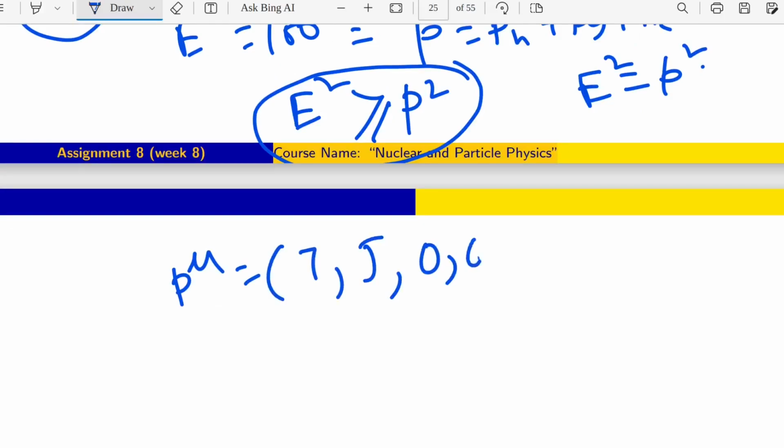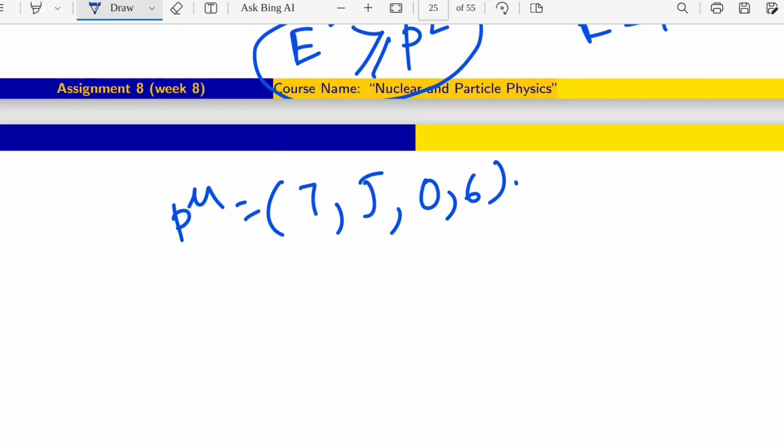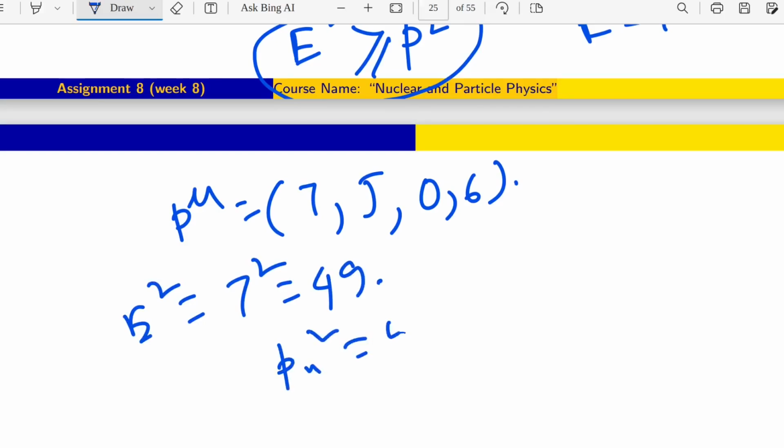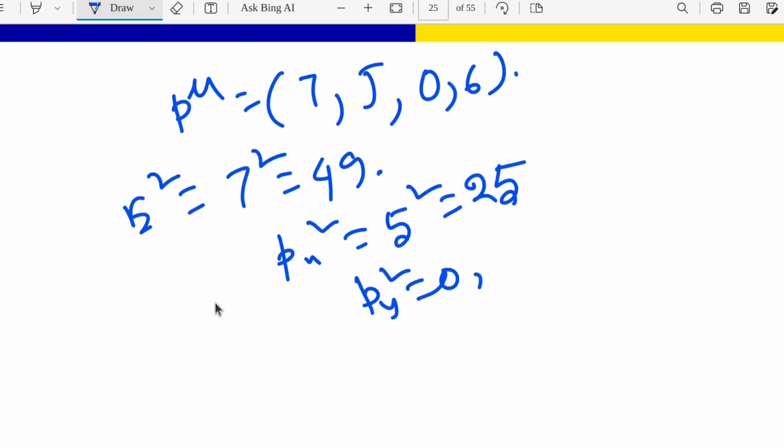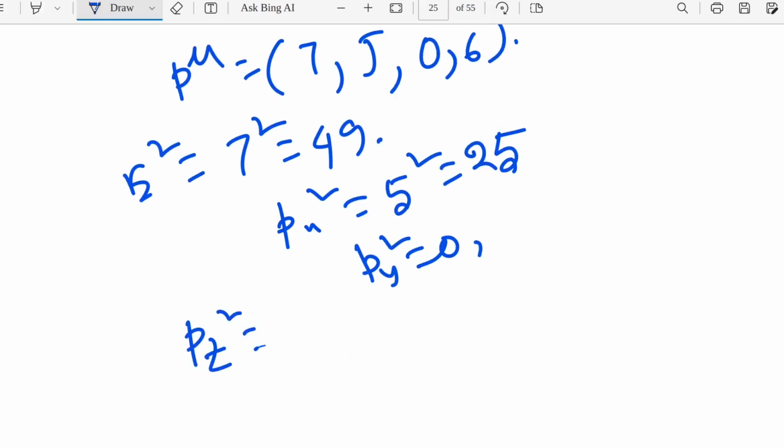Similarly we have to check 7, 5, 0, 6. E square is 7 square, 49. Px square, 5 square, 25. Py square, 0. Pz square, 6 square, 36.